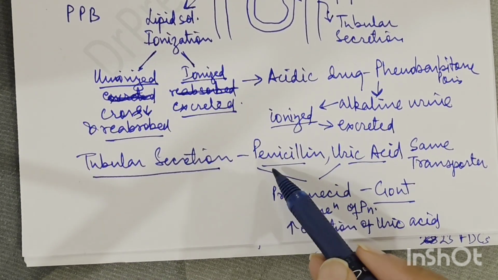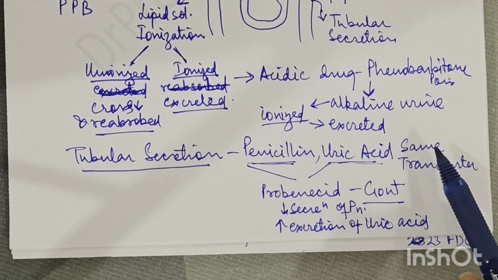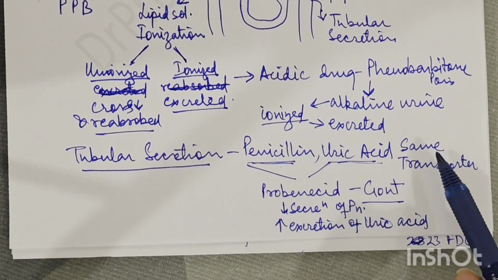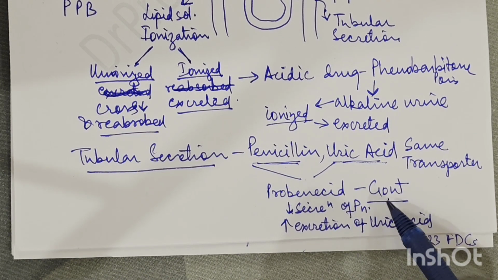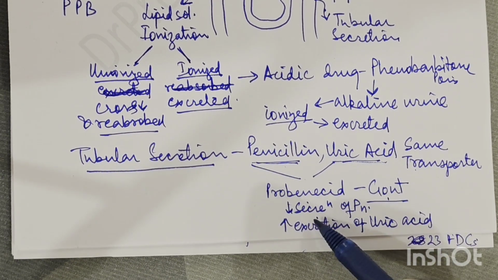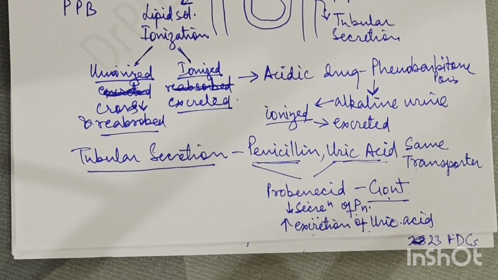Tubular secretion is one component, and what is that? Penicillin and uric acid are two substances, where penicillin is secreted and uric acid is reabsorbed by the same transporter. So we use a drug which is called as probenecid. It is used in chronic gout patients, and it blocks this transporter, so it reduces the secretion of penicillin and increases the excretion of uric acid. So it is beneficial in both the cases.